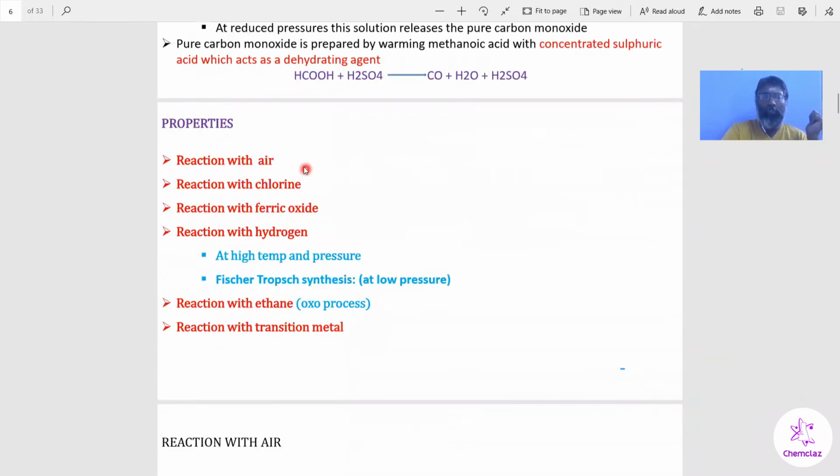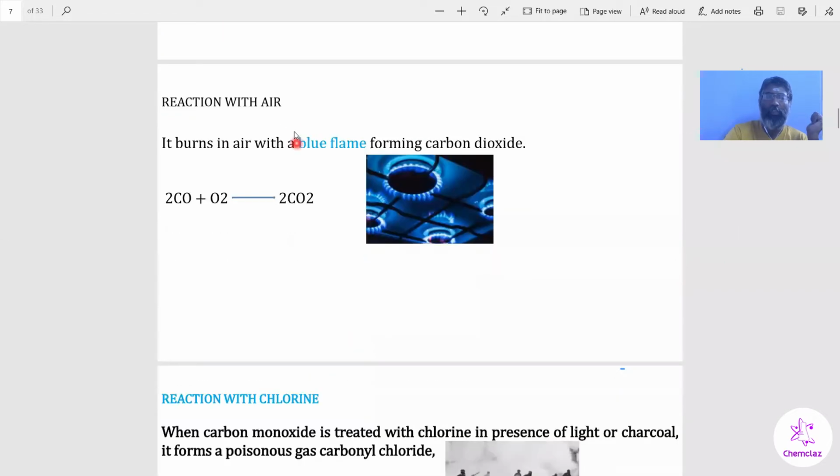Then the properties: reaction with air, reaction with chlorine, reaction with ferric oxide, and reaction with hydrogen, at different pressures, high pressure and low pressure. At low pressure, the method is called Fischer-Tropsch synthesis. Then the oxo process, and reaction with transition metals. First, reaction with air.